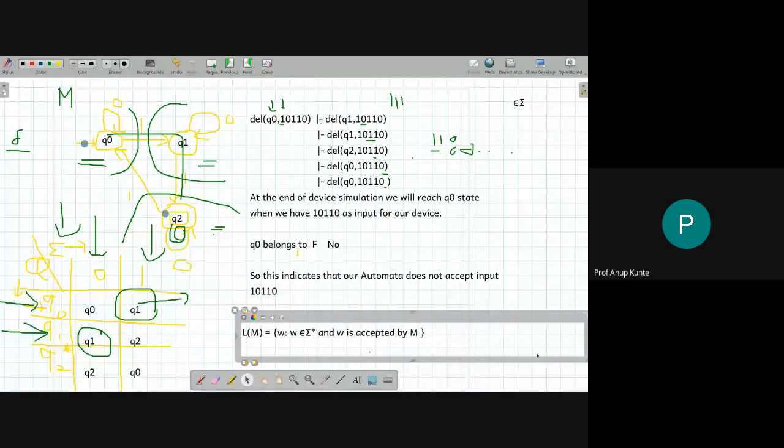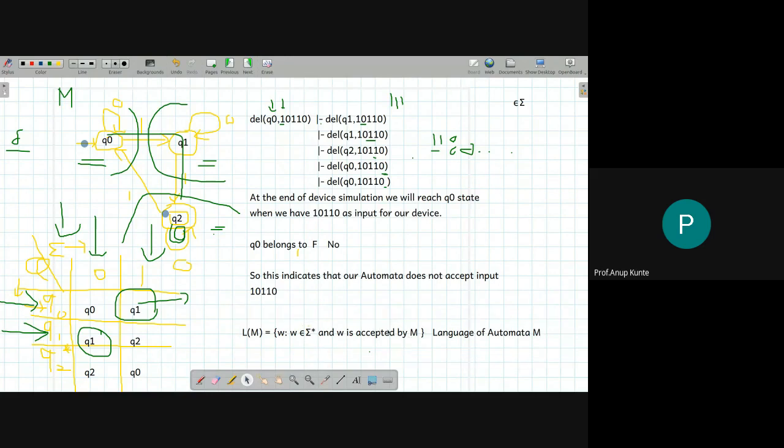So what is the English meaning of L of M? Language of automata M. Language of automata M is the collection of all the strings which are accepted by that particular automata M. The collection of all input strings acceptable by automata M is referred to as the language of that particular automata.